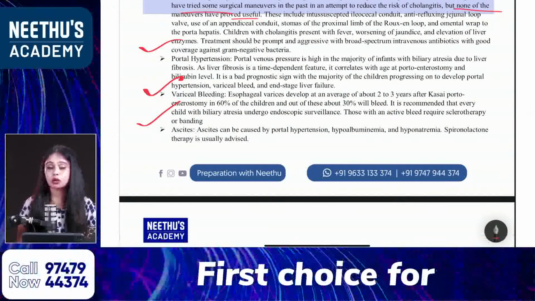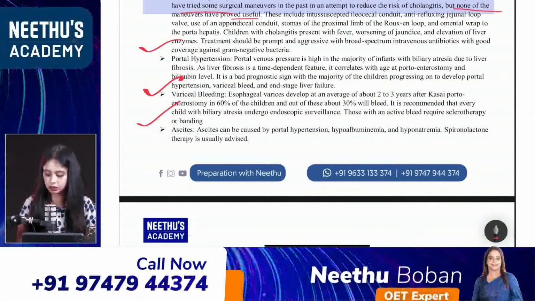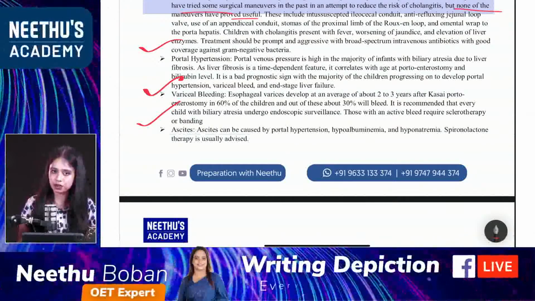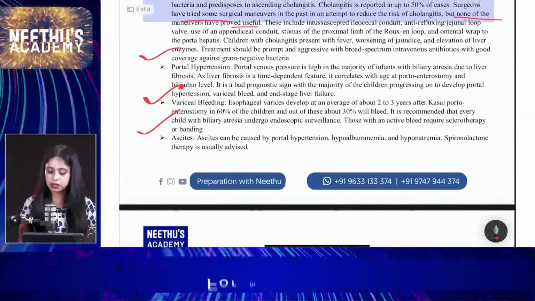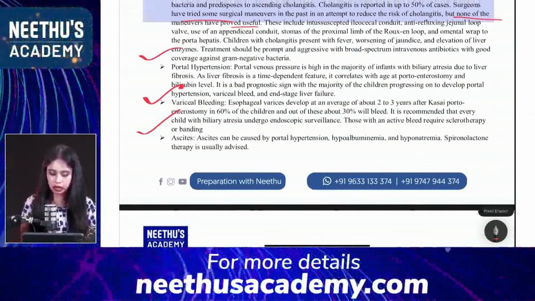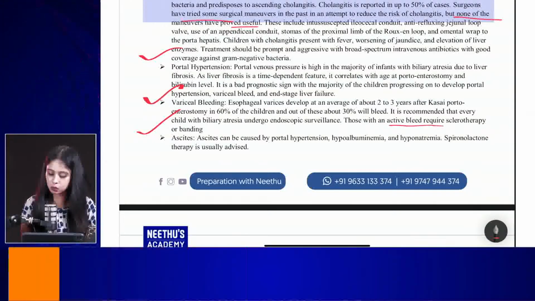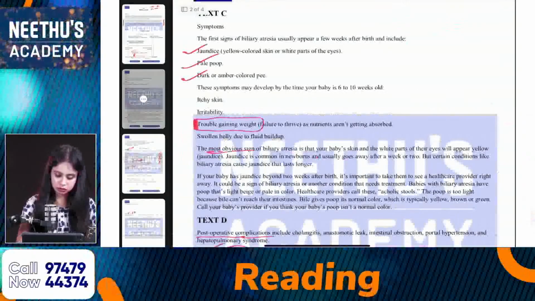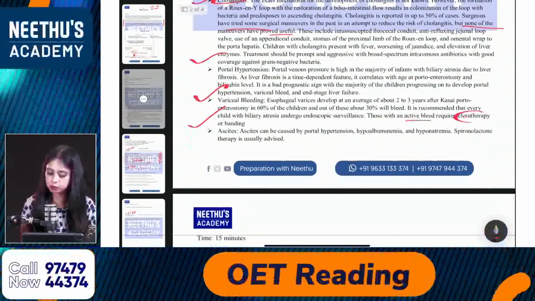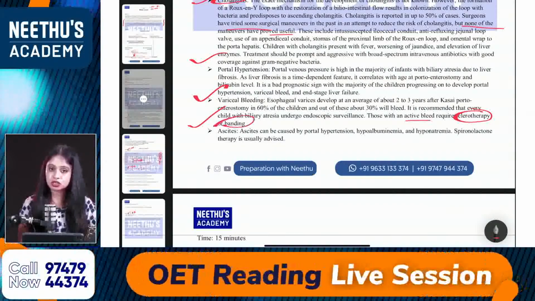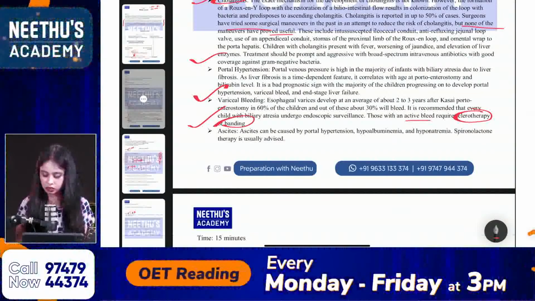Sclerotherapy or banding. Don't write sclerotherapy and banding. It is sclerotherapy or banding. You can put a comma, that's fine. But don't write sclerotherapy and banding. It's wrong. Answer is mentioned here in second last bullet point. Those with an active bleed require sclerotherapy or banding procedures. You can either put a comma or you can write or there. Clear? Yes, sclerotherapy or banding.